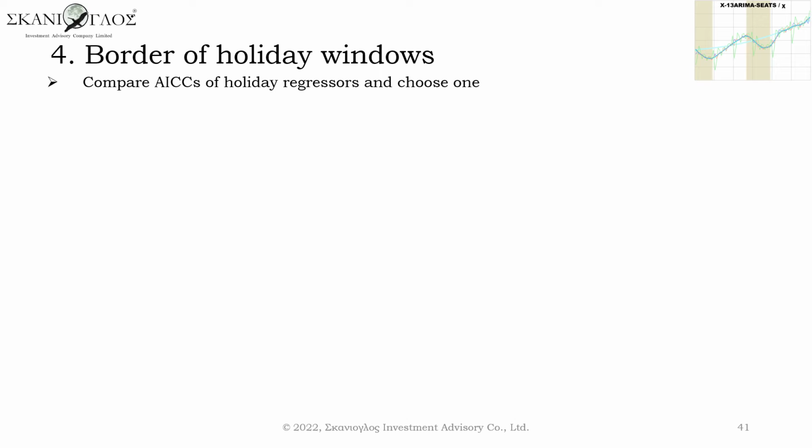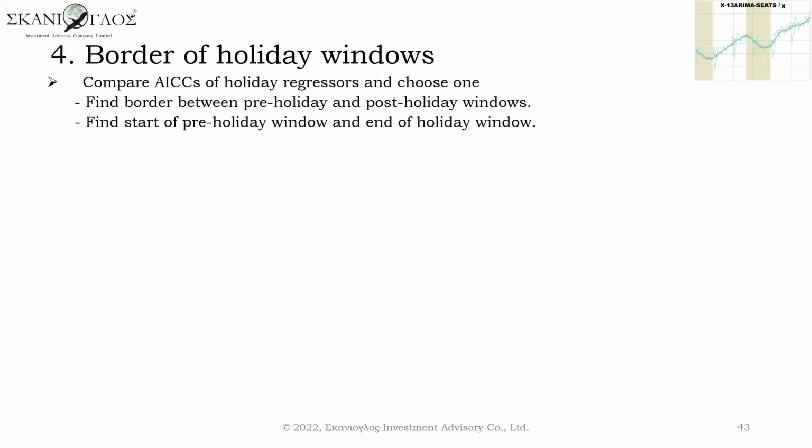Let me explain about the procedure which has been applied. The first step is to fix the border of holiday windows, with a 7-day pre-holiday window and a 7-day holiday window. Compare AICCs of various borders and find the lowest. Of course the windows can be overlapped, but I prefer to separate the holiday periods. Next, find the start of the pre-holiday window and the end of the holiday window.